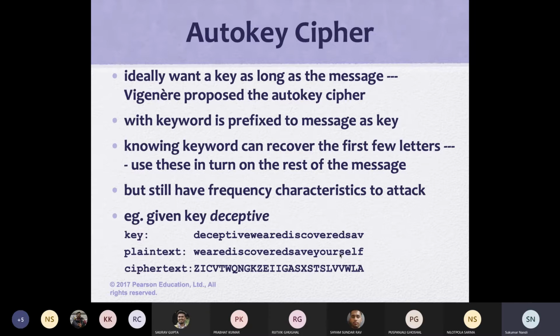Let us see the autokey cipher, which we discussed before this. We use the key "deceptive", and then we mention that the plain text we repeat. Deceptive is the key and the plain text we repeat.